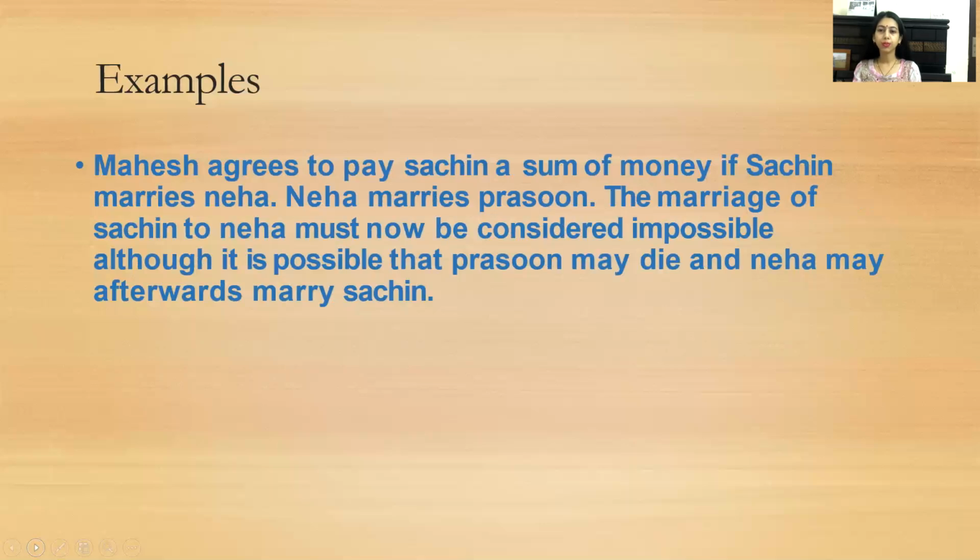Mahesh agrees to pay Sachin a sum of money if Sachin marries Neha. Neha marries Parson. The marriage of Sachin to Neha must now be considered impossible, although it is possible that Parson may die and Neha may afterwards marry Sachin.